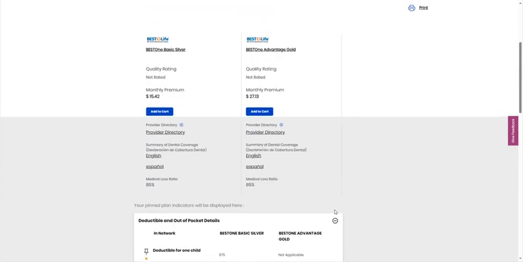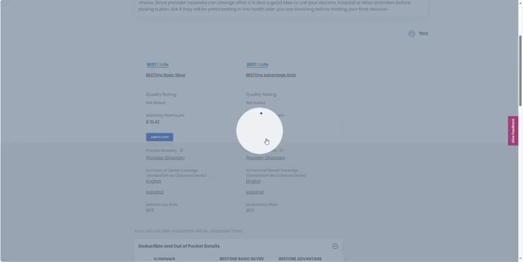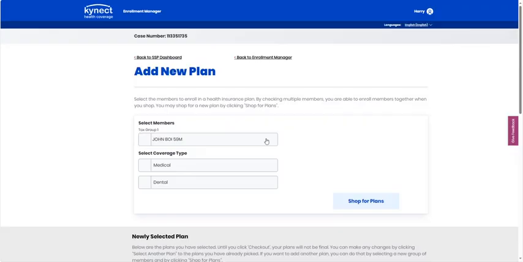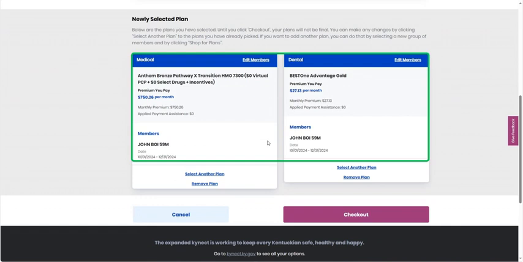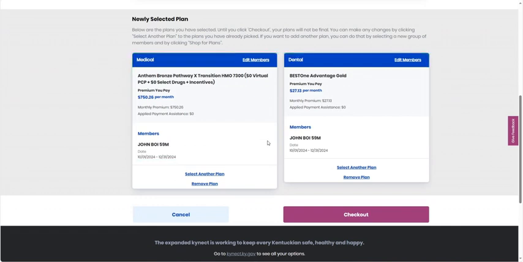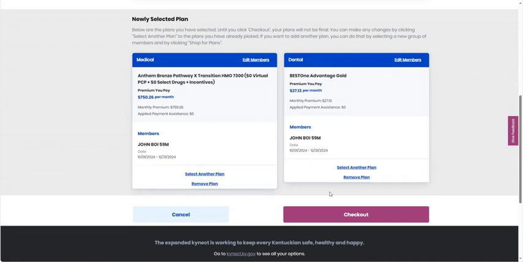Scroll back up to the top of your screen and select the plan that best fits the client by clicking on the Add to Cart button. Scroll to the bottom of the page to view the newly selected plans. Here you can review the selected medical and dental plan that was added to the cart. In addition, you have the ability to select another plan or remove a plan entirely.